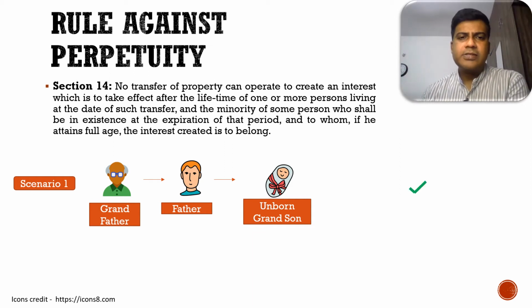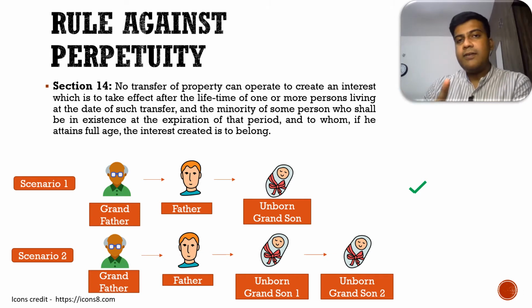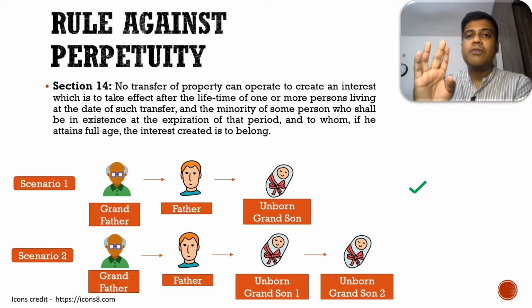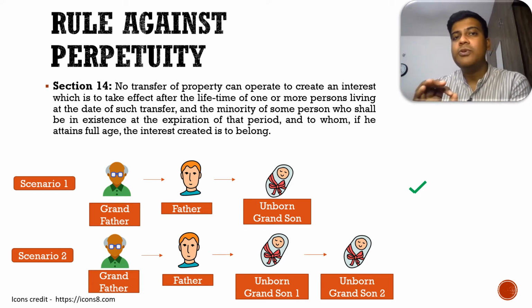Okay, so let's move on to scenario 2. Now the grandfather wants to give the property to the unborn grandson's son, the great grandson. Is it possible? In this scenario the TPA does not allow you to do that.